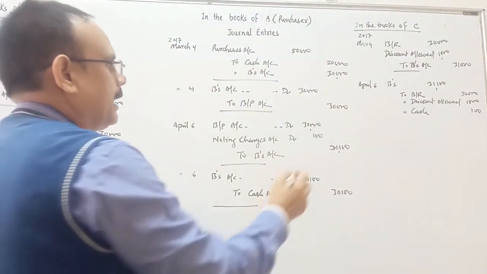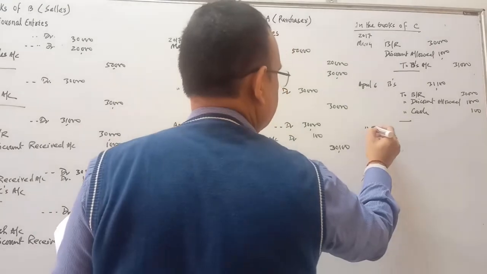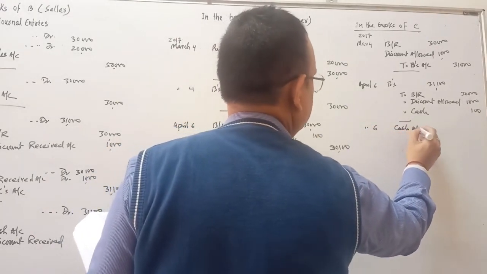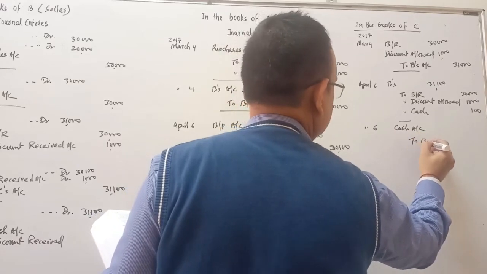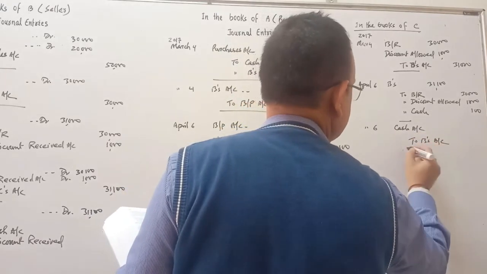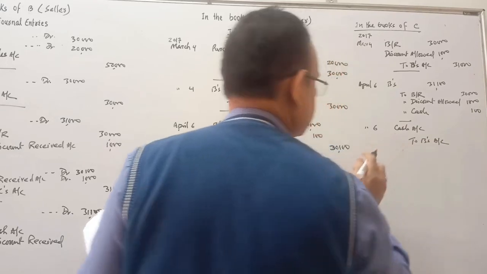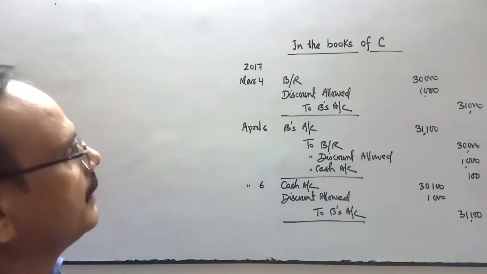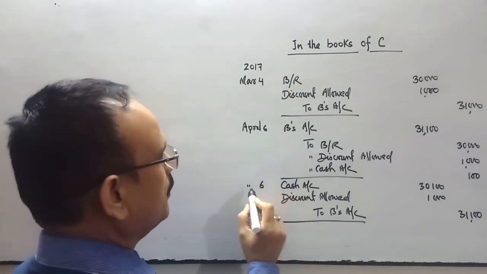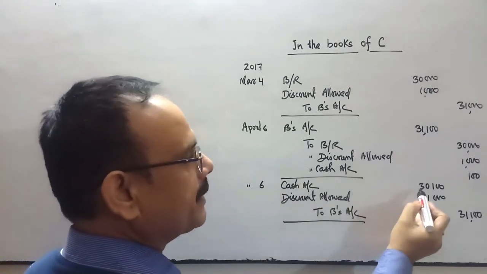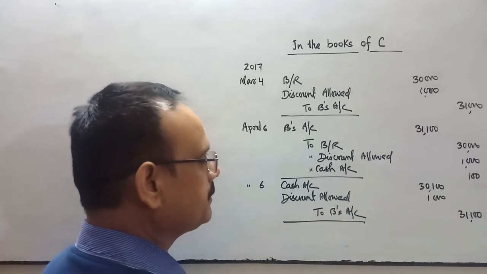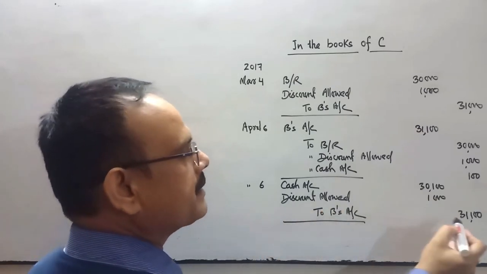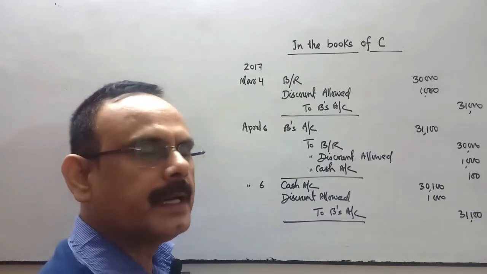So it is 31,100. And on April 6, finally he has got the amount, cash account debit to B's account, cash account debit, discount allowed account debit. So next transaction is on April 6, cash account debit 30,100, discount allowed is 1,000, and B's account is 31,100.